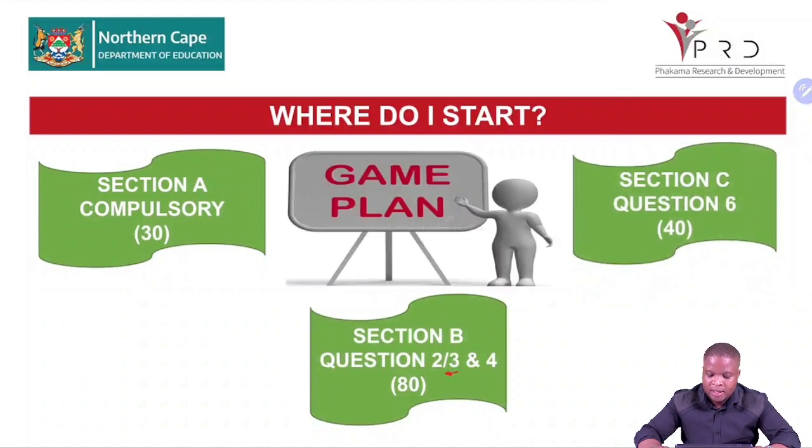Then section C, we're looking at question 6. And remember again, grade 12, what is going to guide you more is the 8-mark question. So if in questions 2 and 3 you have mastered both micro and economic issues, and when you look at the 8-mark question for 2 and 3, they are nicer than question 4, then it means you are answering 2 and 3.